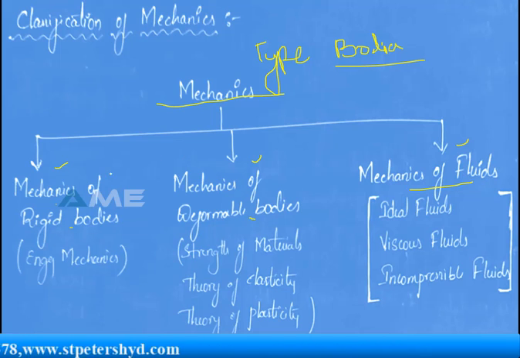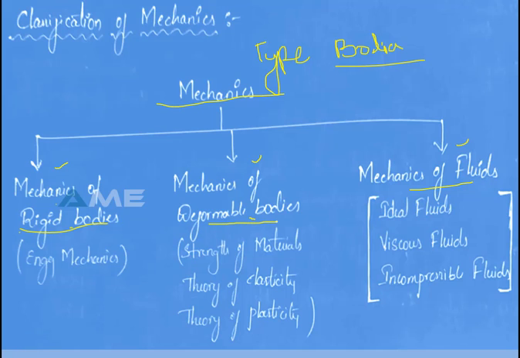That means you're going to study about the mechanics of rigid bodies, mechanics of deformable bodies, and mechanics of fluids. But in this course, we are going to study about mechanics of rigid bodies.